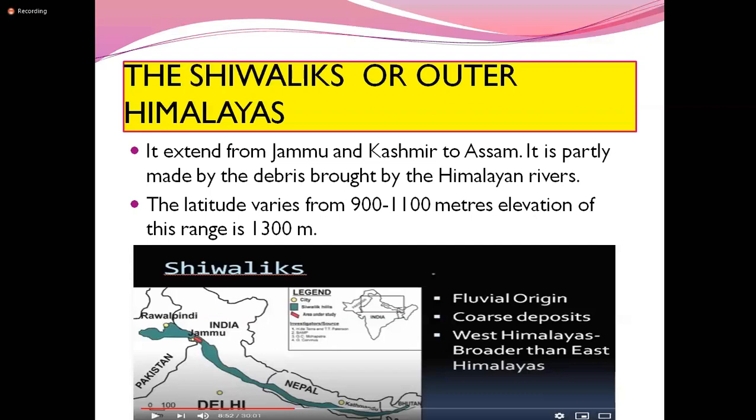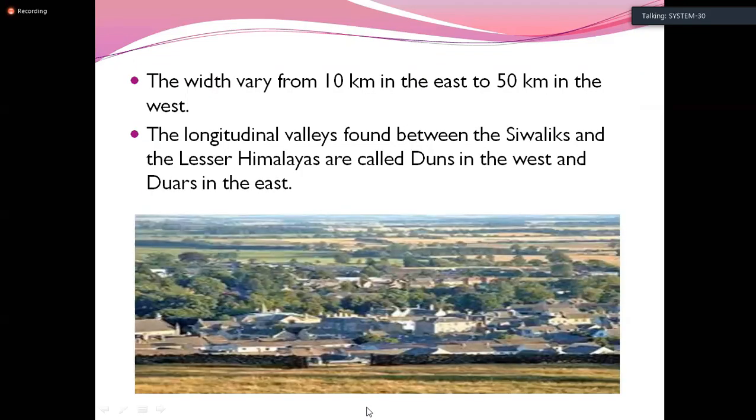Next, we are going to see the altitude. What is its altitude range? It varies from 900 to 1100 meters in elevation. That means the height of this range is about 900 to 1100 meters. So here you can see where the Shivaliks originated and where they stretch. Next, the width varies from 10 kilometers in the east to 50 kilometers in the west.